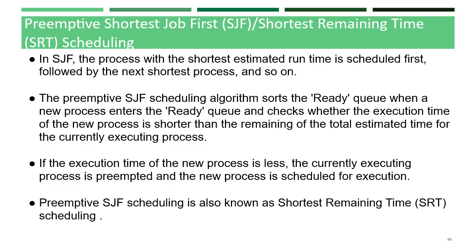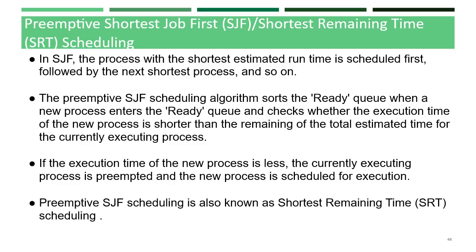So in the queue, it always executes the process having the lesser time duration for execution first. That process will be taken first and executed. The preemptive SJF scheduling algorithm sorts the ready queue. When a new process enters, assume there is already a queue and a new process has entered it. Then it always compares the processes in the queue with the newly added process by their time.